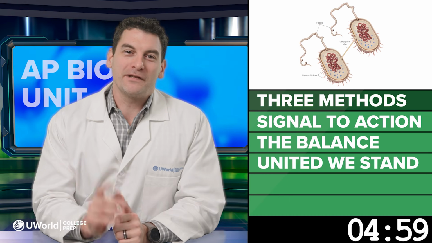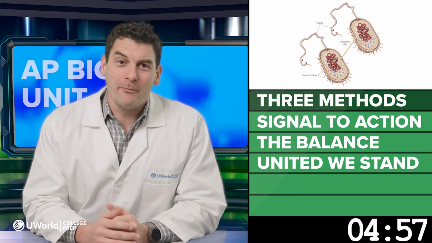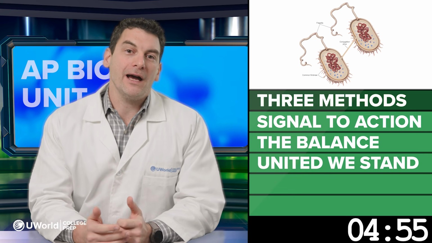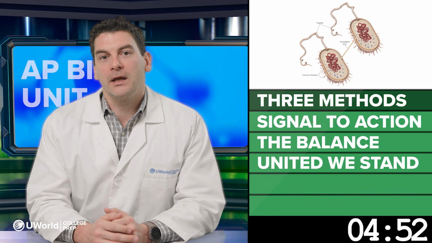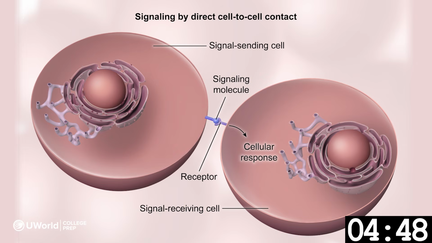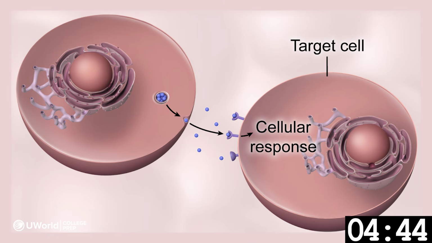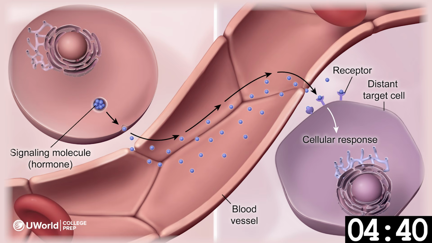The 3 methods of cell communication. Although they don't have mouths, cells communicate. In fact, they have to talk to survive. They talk in 3 main ways. Direct contact, where neighboring cells physically touch and exchange information. Local signaling, where cells release local regulators that affect nearby target cells. Long distance signaling, think hormones, signals that travel through the bloodstream to faraway cells.